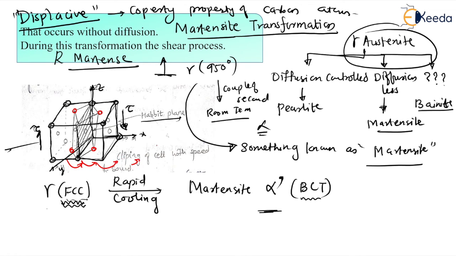They will clip like this with the velocity of sound. And dear students, if you see here, we will be getting this tetragonal. We know tetragonal means what? A is equal to B, but not equal to C. So A and B are equal, but not equal to C. So you can see here, this is the body centered tetragonal structure, dear students.